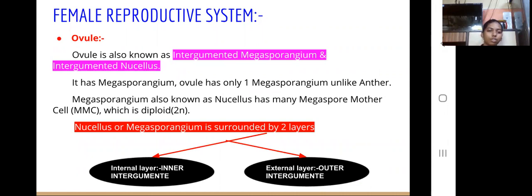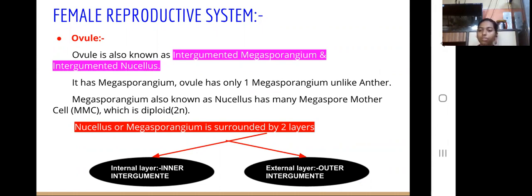Now we will study the parts of the female reproductive system. First, the ovule, which is also known as an integumented megasporangium or integumented nucellus.